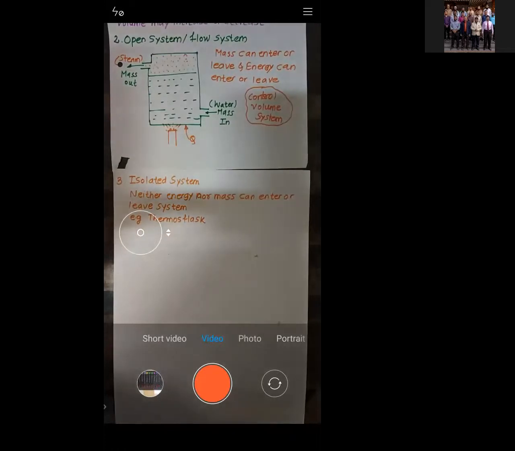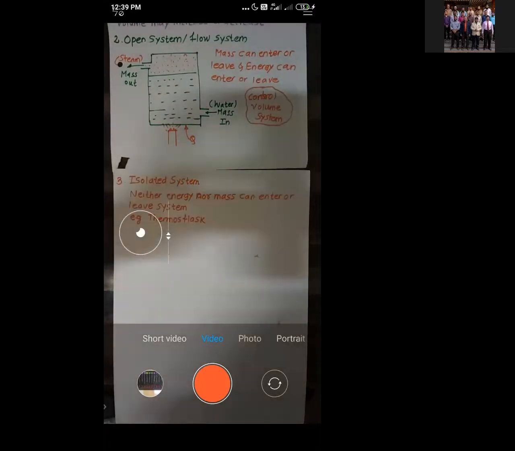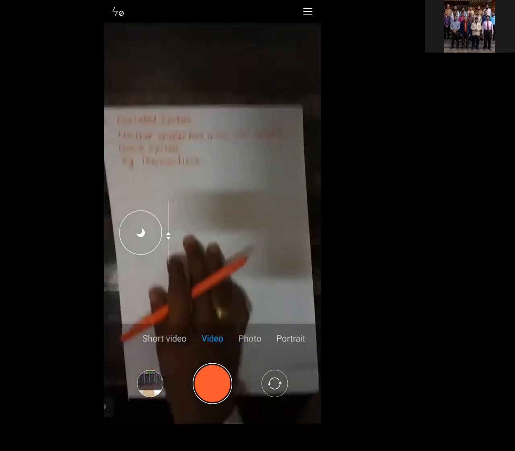See, temperature doesn't change. That means there is no heat transfer. What is the meaning of no heat transfer? No energy transfer. As well as, whatever quantity of tea is present inside is the same, because mass is not entering, mass is not leaving. That is the reason why it is called an isolated system. Is it okay with this, all of you? Yes, sir. Okay.